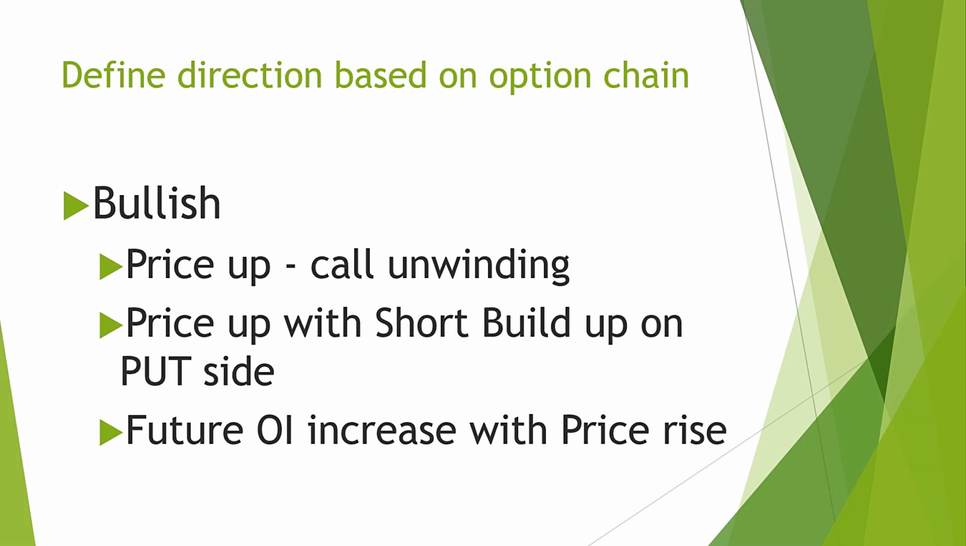How can we define bullishness? Prices will be up in the underlying. There will be call unwinding, meaning open interest in calls will be decreasing and prices of call options will be increasing. This is bullish behavior. Then what will happen to puts? There will be short build up on the put side. Premiums of puts will decrease and an increase in open interest will be seen. Change in open interest will be higher on the put side.